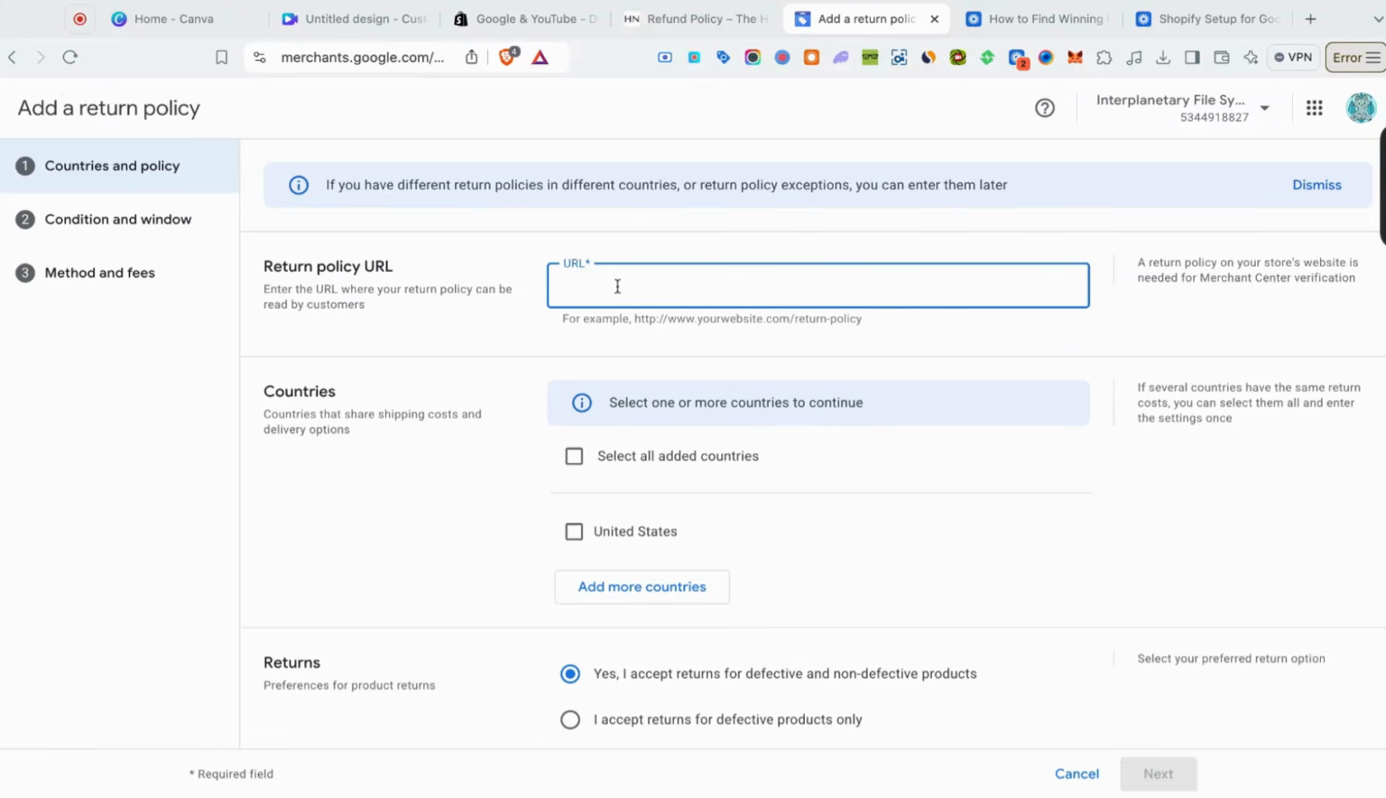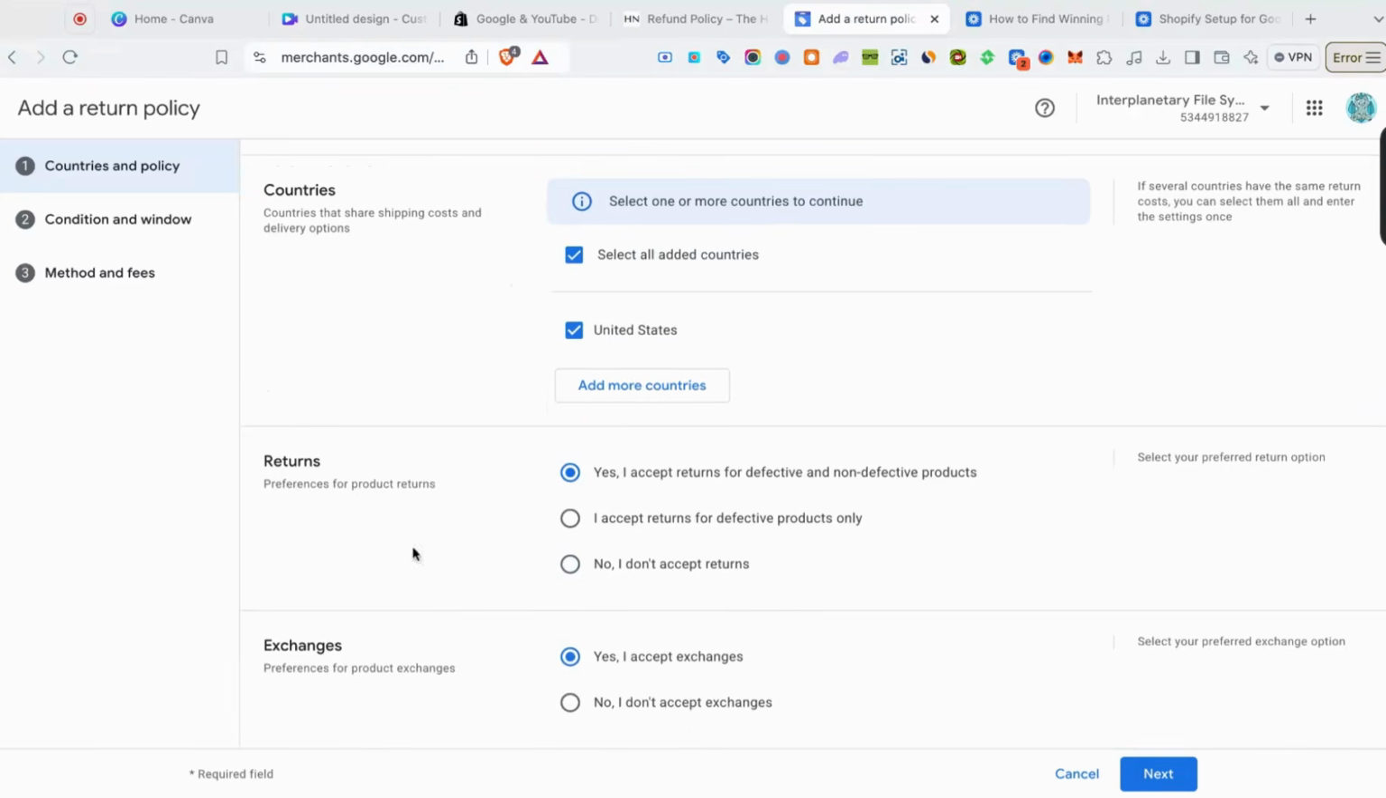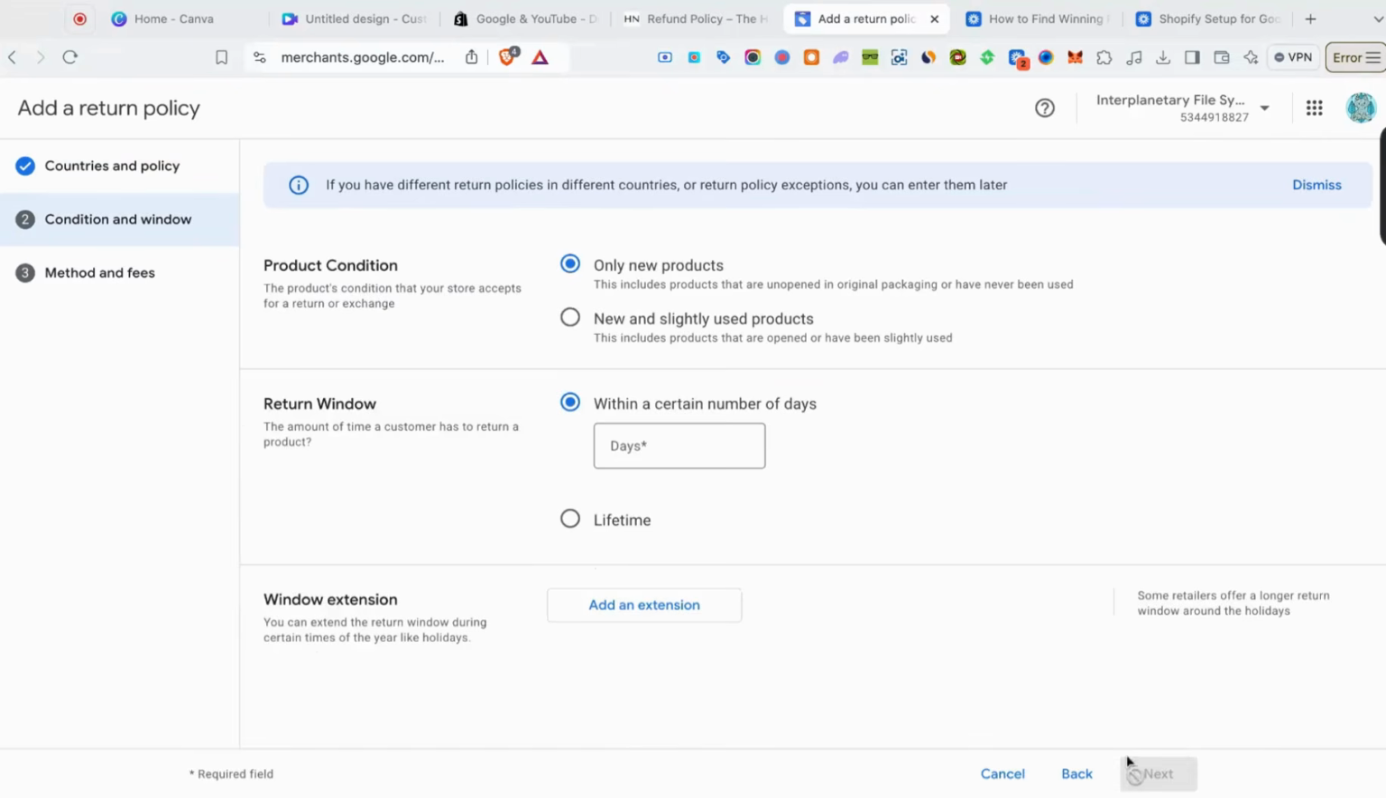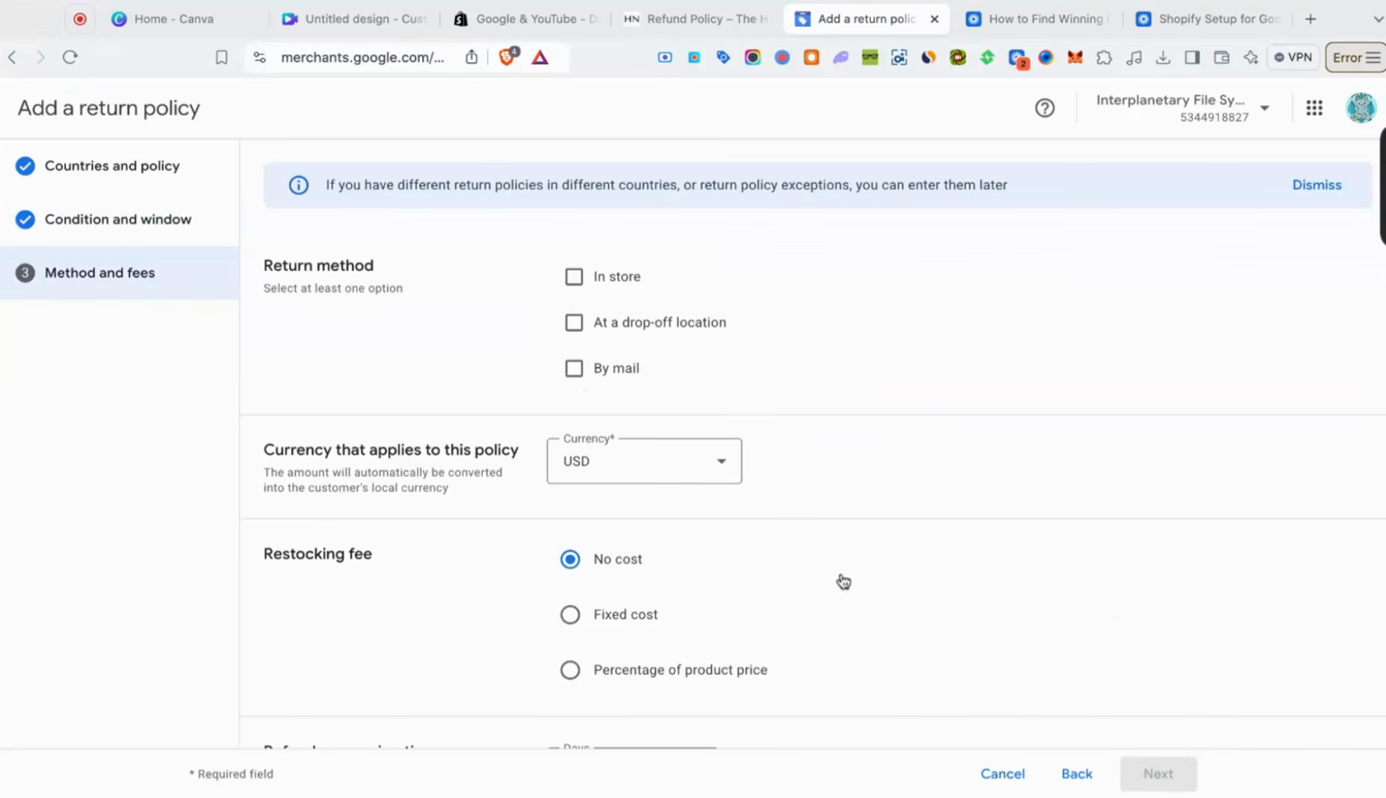All right, so you're going to come in here and put in the URL to your return policy. Then you're going to select the country. All right, so where it says returns and exchanges, this has to match what's inside of your return policy. So make sure everything matches correctly, and then click on next. All right, so we're going to do only new products for condition, and then our return window. Most drop shippers just do 30 days. That's fine. And then you want to click on next.